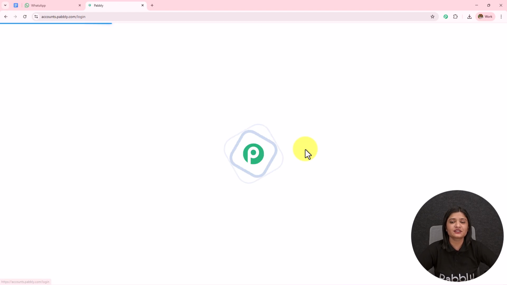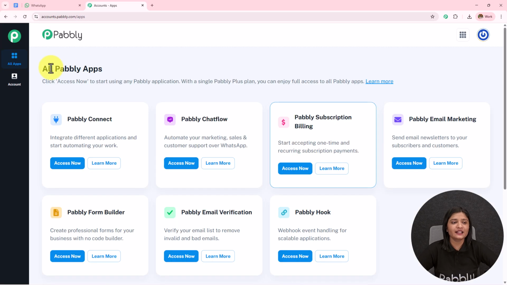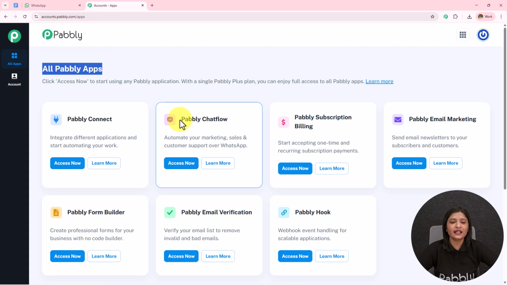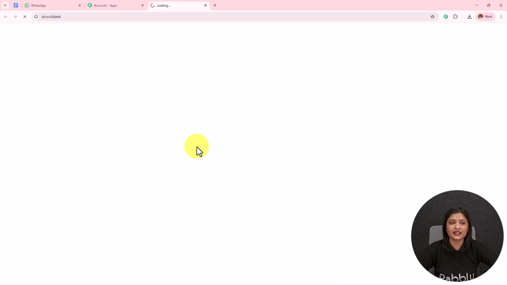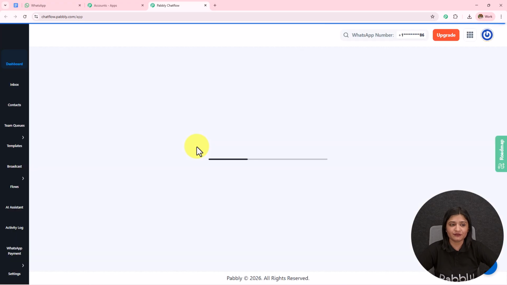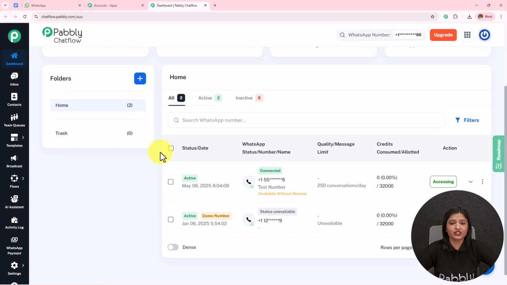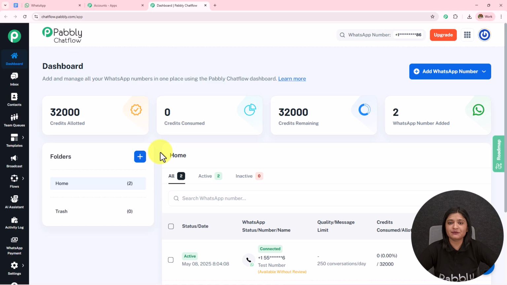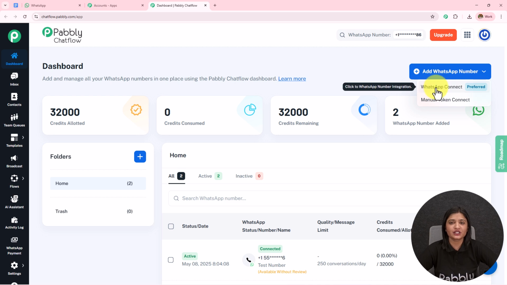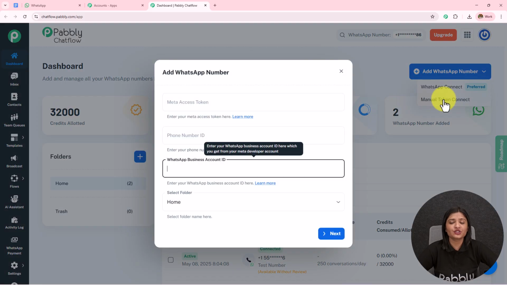Here, as I'm an existing user, I'll click on sign in, and here the all Pabbly apps page has appeared, which is showing me all the Pabbly applications. I'll click on this Pabbly Chatflow access now, and here you will see I will land on the app dashboard of Pabbly Chatflow. Here I can see the credit allotted, credit consumed, credit remaining, and the WhatsApp number added. To add your WhatsApp number to your Pabbly Chatflow account, simply click on this add WhatsApp number, click on this WhatsApp connect to connect your Pabbly Chatflow to your WhatsApp, or you can use a manual token to connect your Pabbly Chatflow to your WhatsApp.